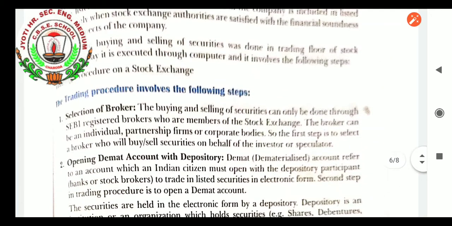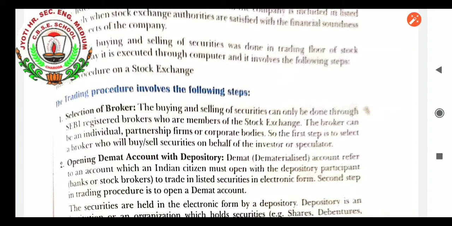Recall, the trading procedure on a stock exchange topic we had completed, so we will be proceeding with the next topics of the chapter. Before that, we will once again recall the topic which we had completed last, and that topic was that the trading procedure involves the following steps. The very first process, selection of broker.